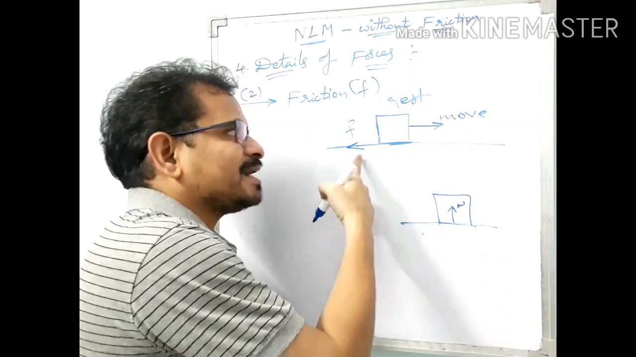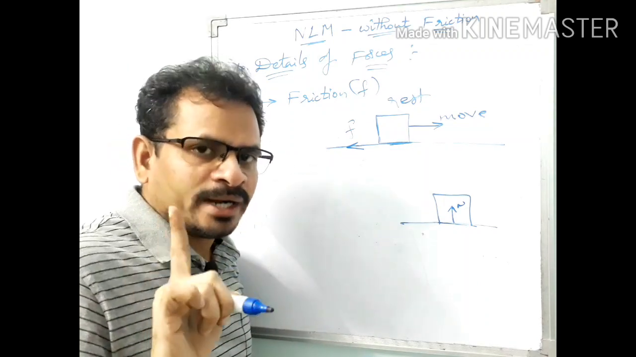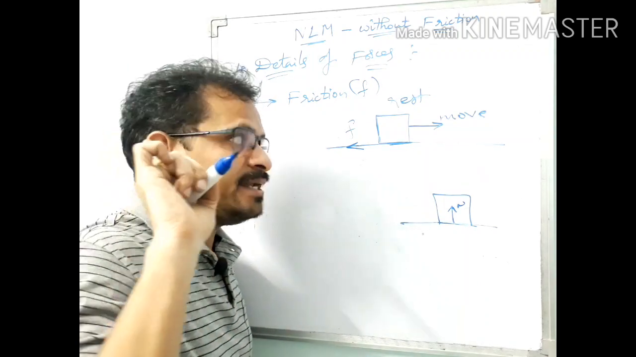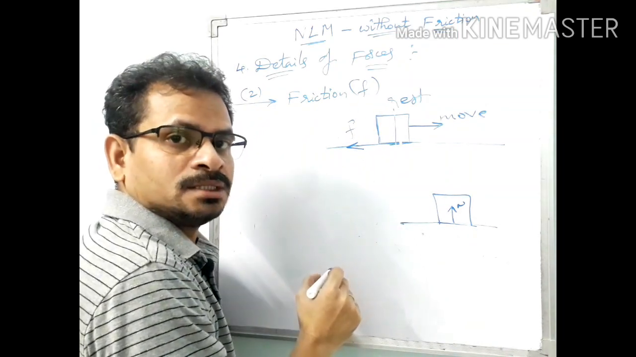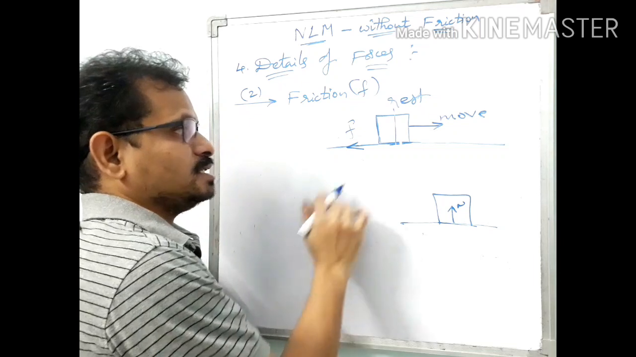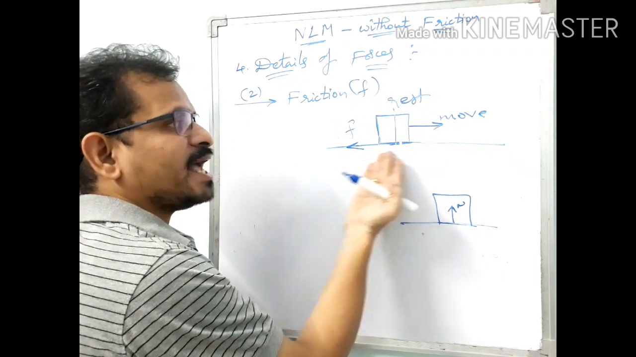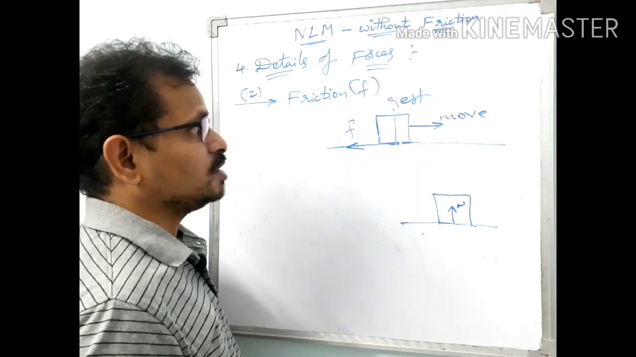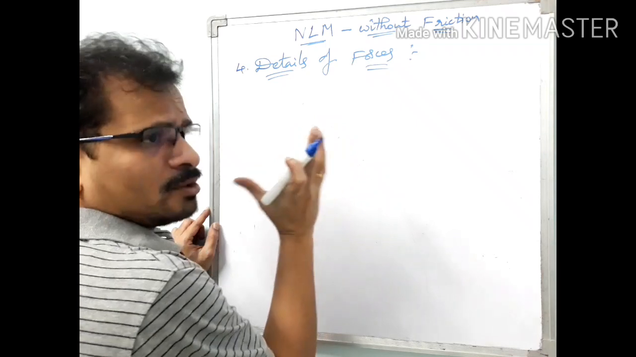But here it is acting tangential to the plane of contact, unlike the normal contact force, which acts normal to the plane of contact. Got it? So that is the difference. Normal contact force acts normal to the plane of contact, while frictional force acts tangential to the plane of contact. So we have completed normal contact force.